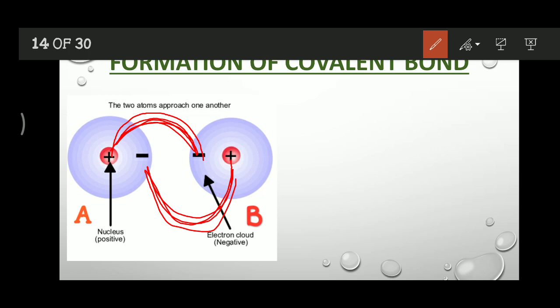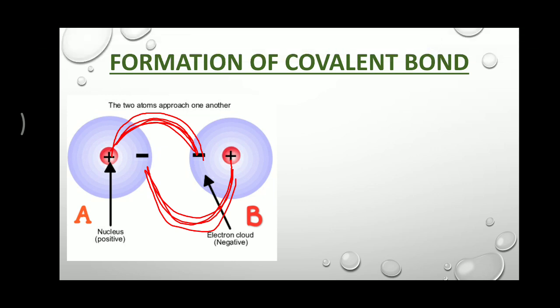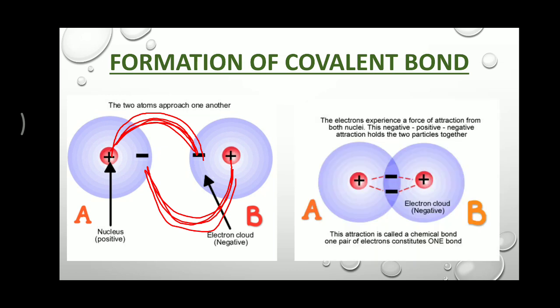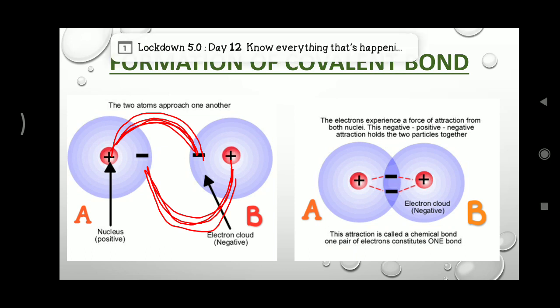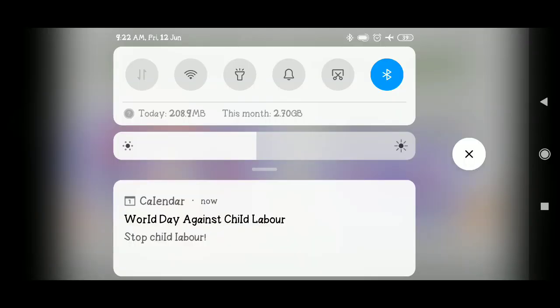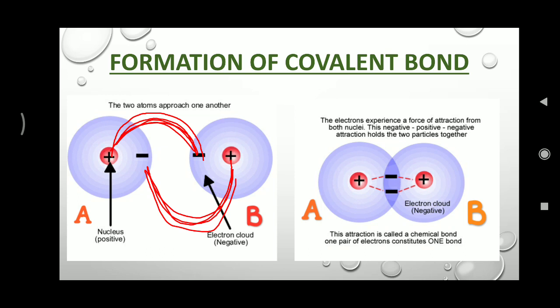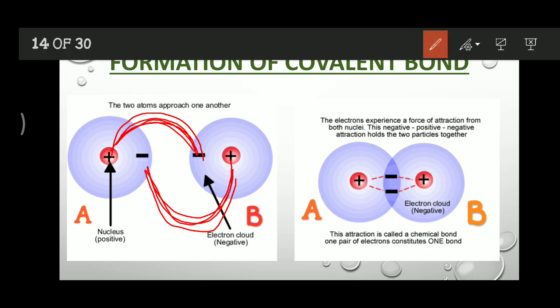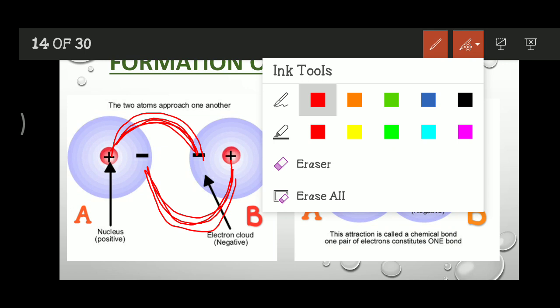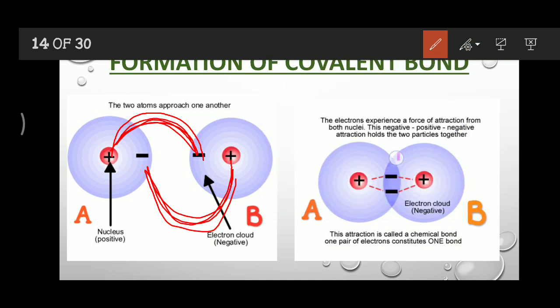After this, the next image shows that when they come close enough, their outer shell, or more precisely their orbitals, overlap here, and the overlapped area is here. I just circle this. This is the overlapped area now.